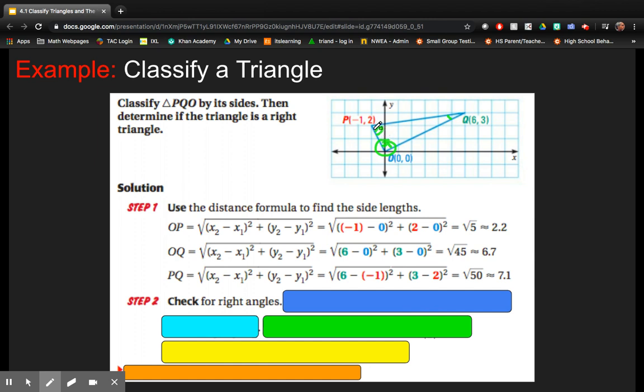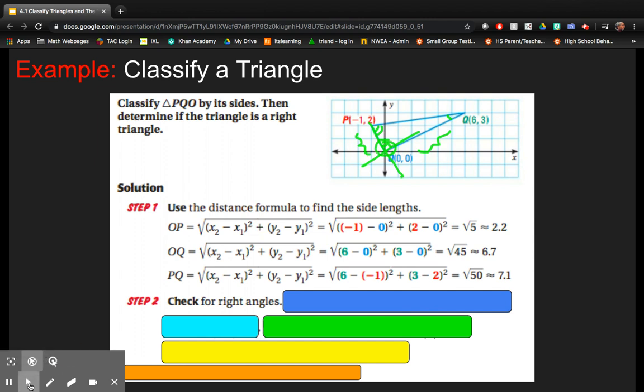Well, remember that 2 perpendicular lines meet at 90 degrees. So if I could find the slope of this side and the slope of this side, I could decide if those 2 slopes were perpendicular, and if they're perpendicular to each other or opposite reciprocals of each other, then they would meet at 90 degrees, making this a right triangle.